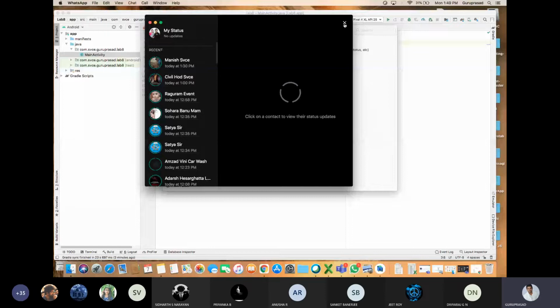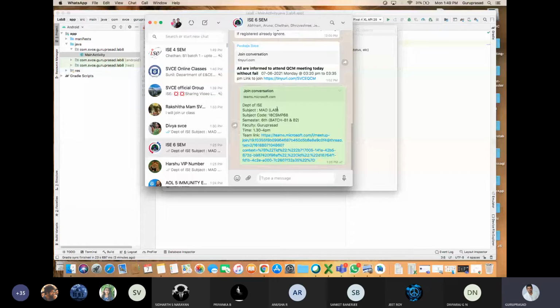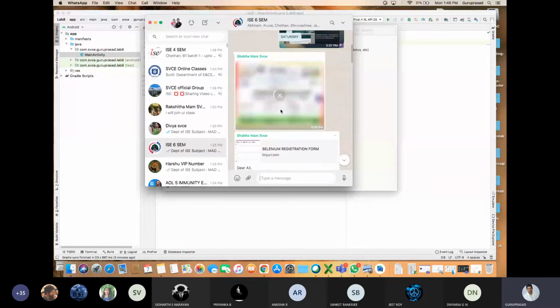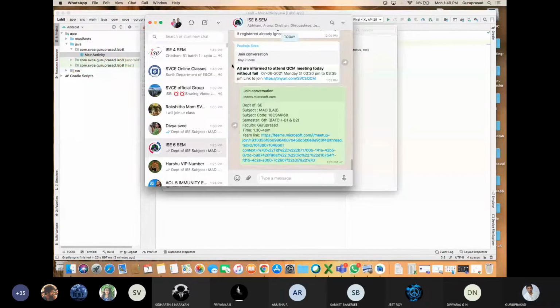Is it fine? Upon clicking some chat option, say ISC6M, I'm going to the chats. Is it fine? I'm scrolling this. Is it fine? The data. So the action taken is with respect to Java, and the front end design is with respect to XML.